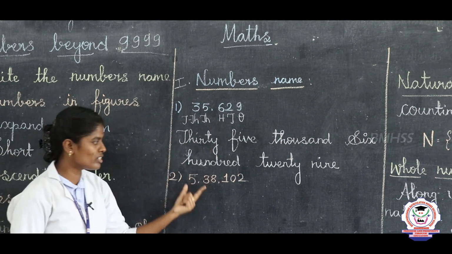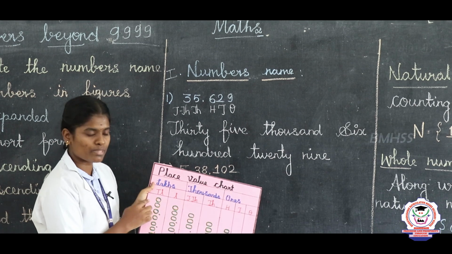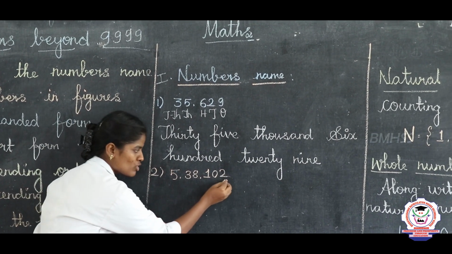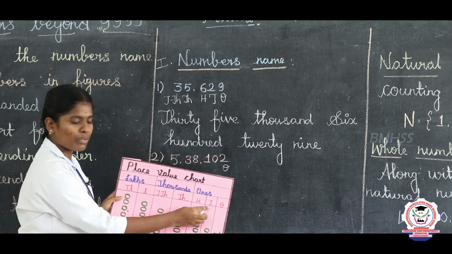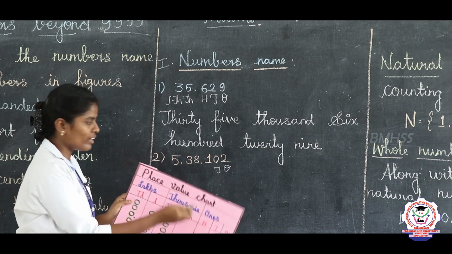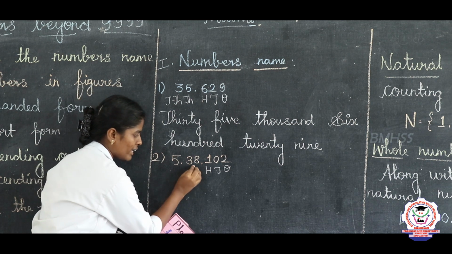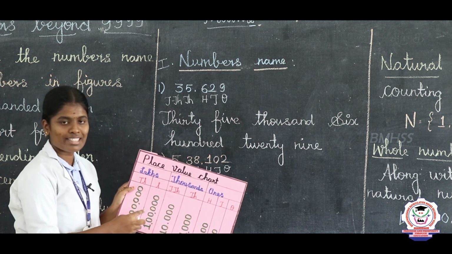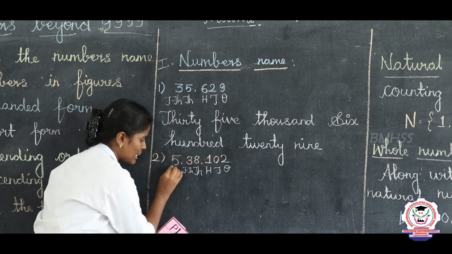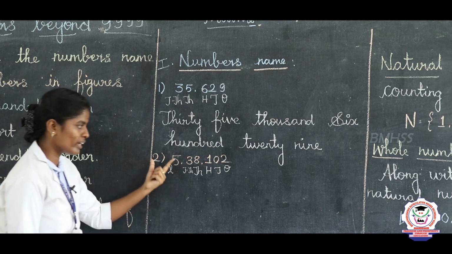Listen children, our next example. Again see the place value chart, see the sub periods, then you should write here. What is your first period? Ones. Write here ones. What is your second period? Tens. Write here tens. What is your third period? Hundreds. Write hundreds here. Next one is thousand, write 1000 here, next 10,000, write 10,000 here, and the final one is lakh. Now you take the number and place values, then join and write the numbers name.